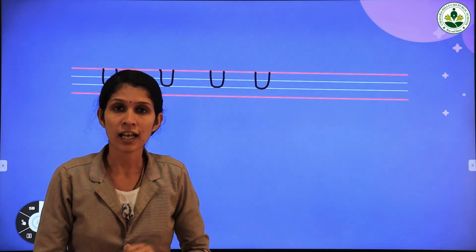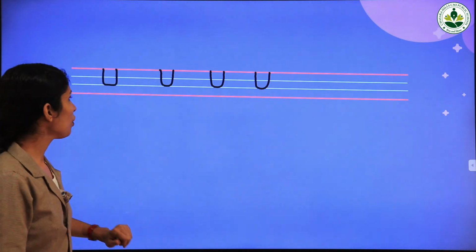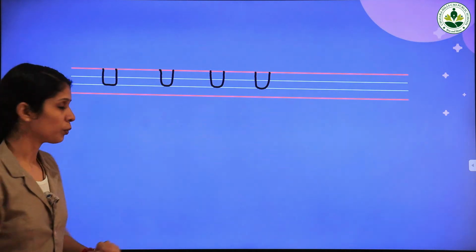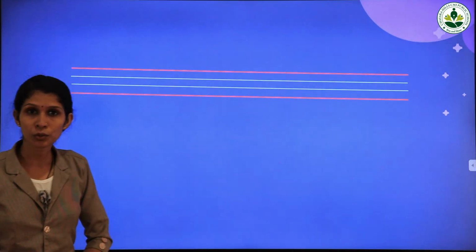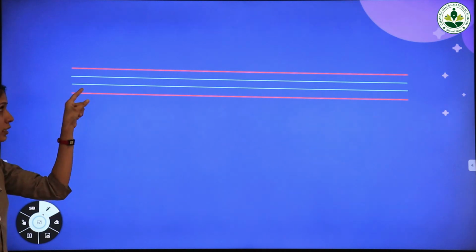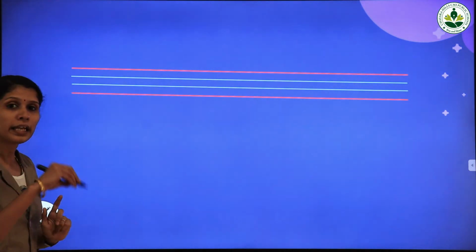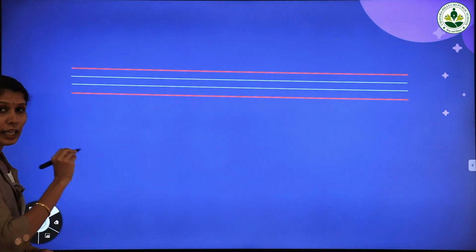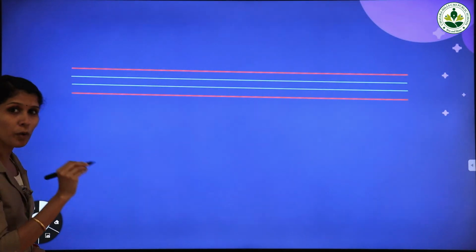A. A. Okay. Now we are going to learn small letter U. Small letter U starts from the first blue line, touches the second blue line, and again it touches the first blue line. Look here. It's like a small upward open curve.